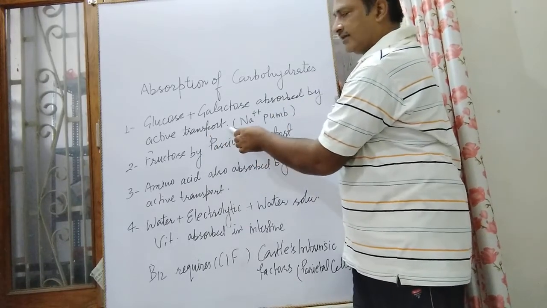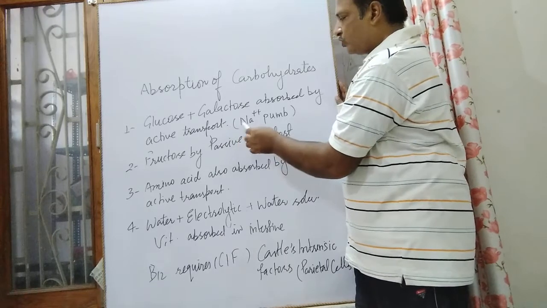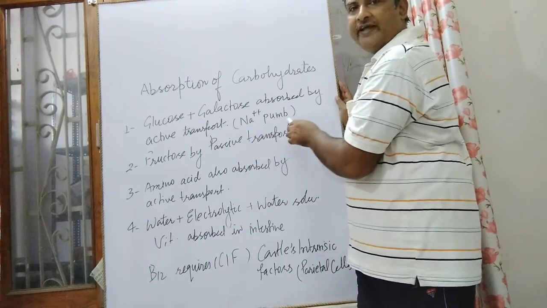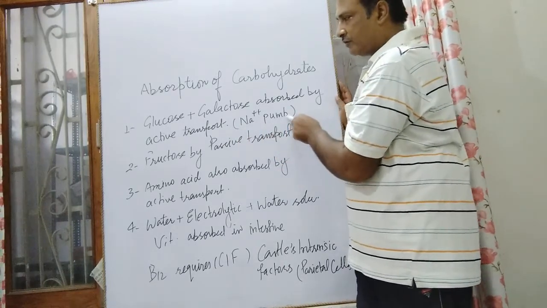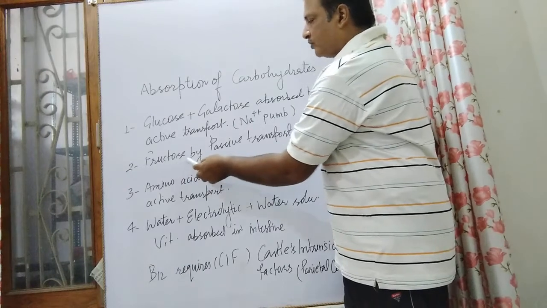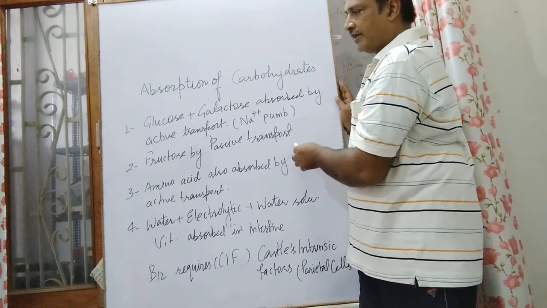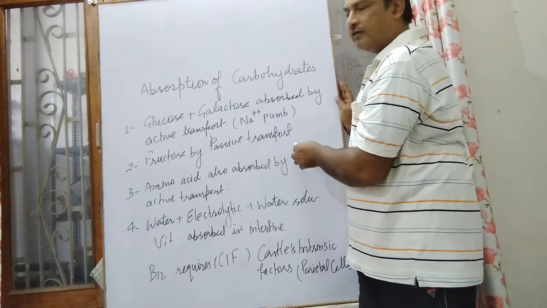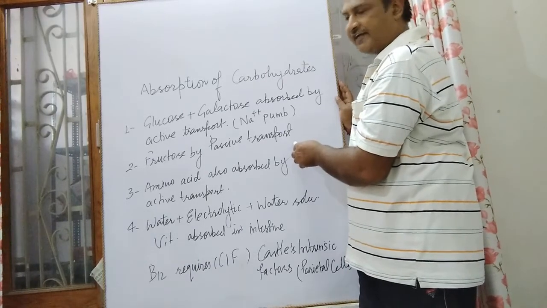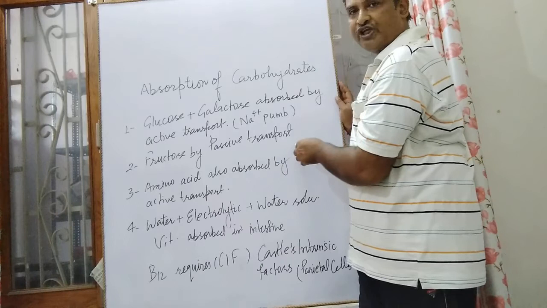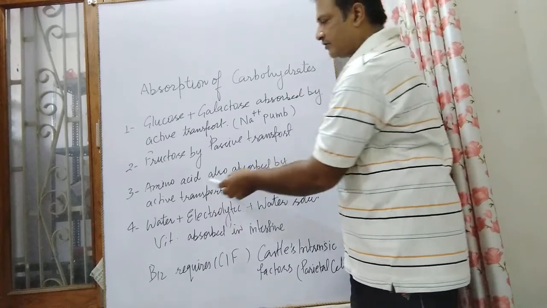In this transportation, the sodium pump is functional. Fructose is absorbed by passive transport. There are some carrier proteins which facilitate this transportation of fructose.